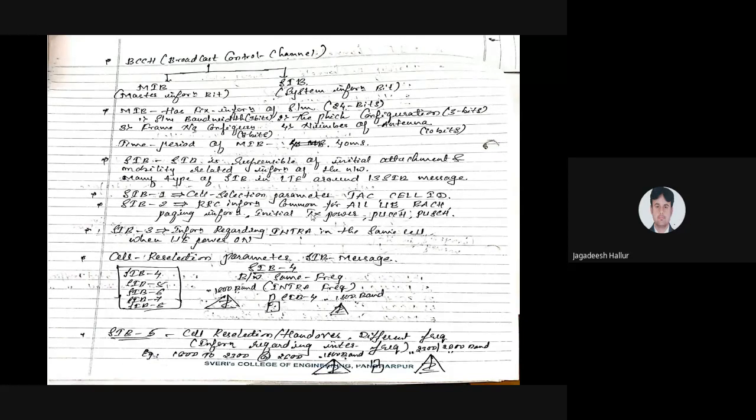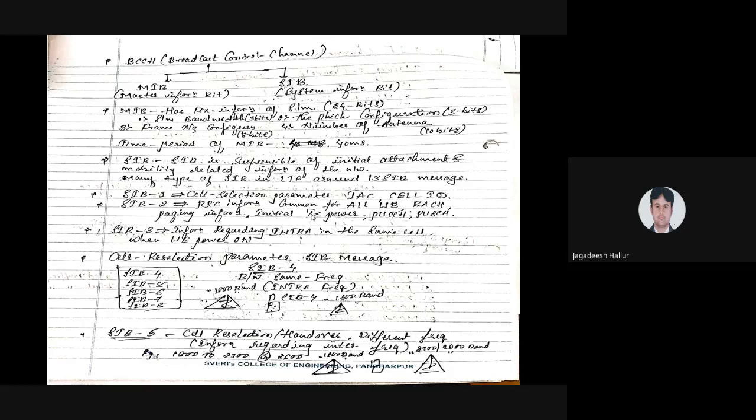SIB4 is used when we are using the same frequency band for two BTSs. It means that if you are using the same frequency band and the user is moving within the same location, no handoff should take place. There is no need to allocate a new channel to that user. He is operating in the same frequency band, for example the 1800 band.